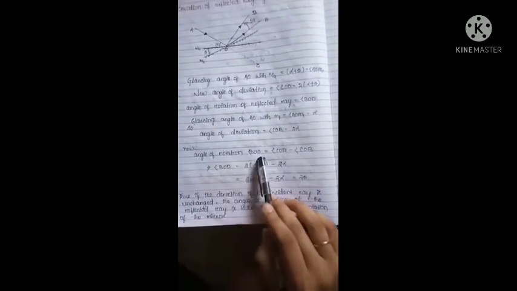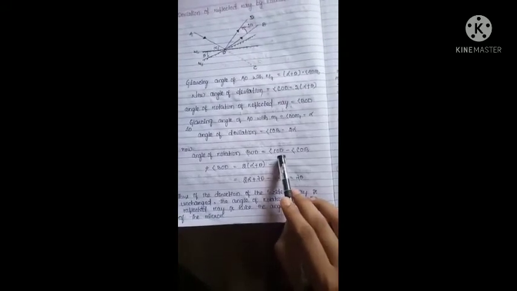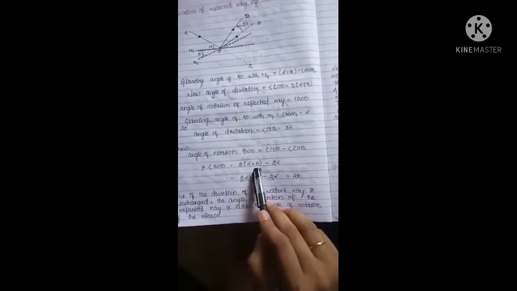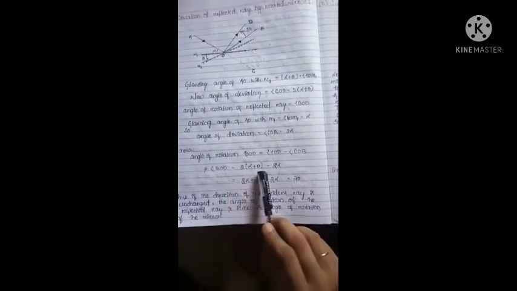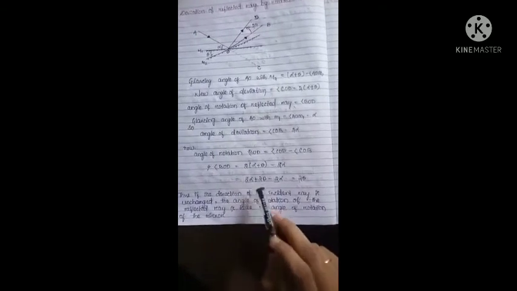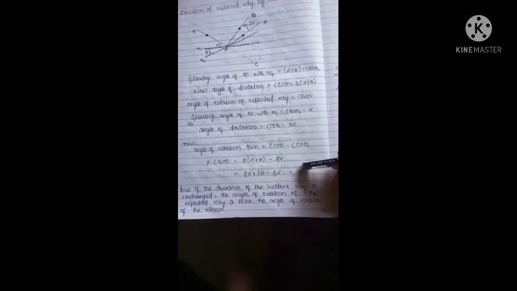Now the angle of rotation BOD is equal to COD minus COB. We already know that COD is equal to 2(alpha + theta), and COB is 2 alpha. So multiplying 2 with each term, we get 2 alpha plus 2 theta minus 2 alpha, which is equal to 2 theta. So the angle of rotation BOD is 2 theta, where theta is the angle of rotation of the mirror.